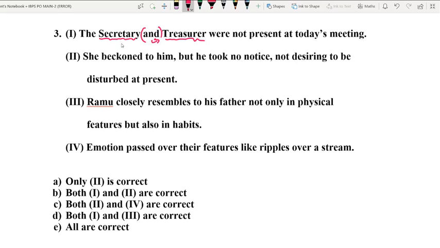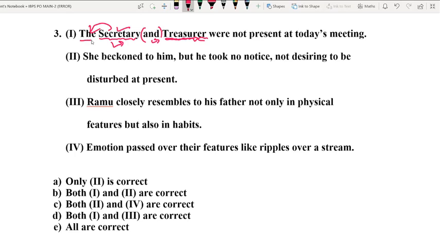only one article has been used before any of these two common nouns, then those two common nouns become one person. Let me repeat. If two singular common nouns are connected by and, and before the two common nouns we have used the article the. For example, you can see here, before secretary the has been used, but before treasurer no article has been used. Clear? That means here the person who is the secretary and treasurer is the same person.